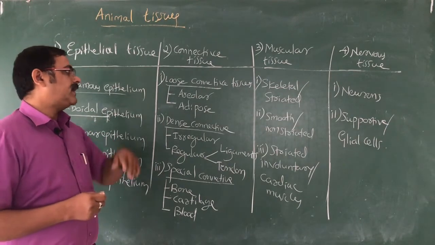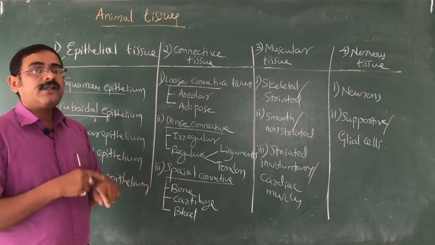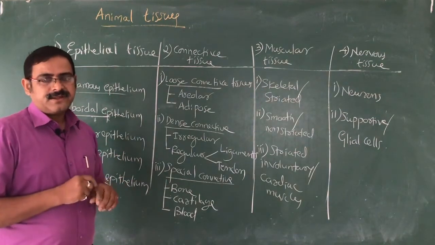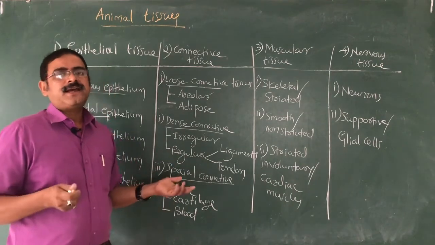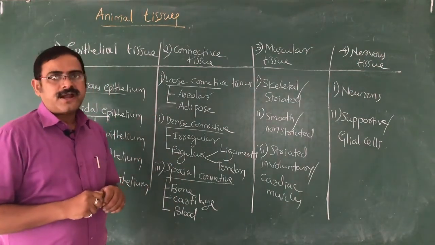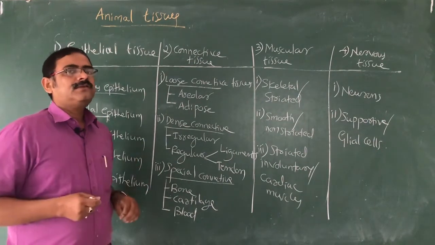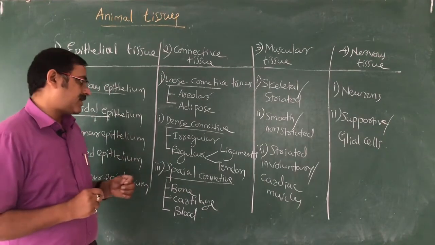So loose connective tissue we call mainly areolar tissue, and yes, areolar tissue is present beneath the skin. So our skin is not so rigid like the shell of the tortoise, right? Our skin is highly flexible because of the presence of areolar tissue. There are collagen fibers and elastin fibers.